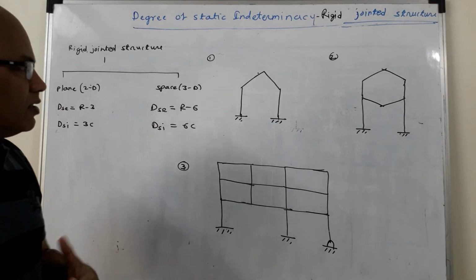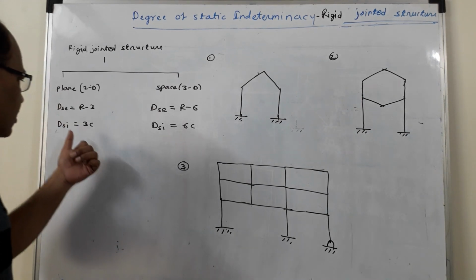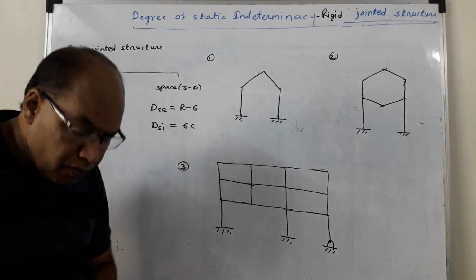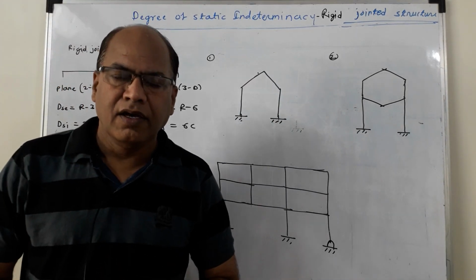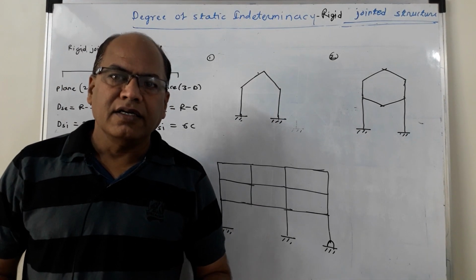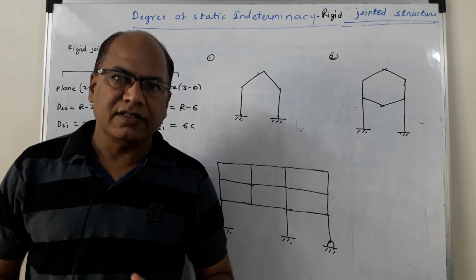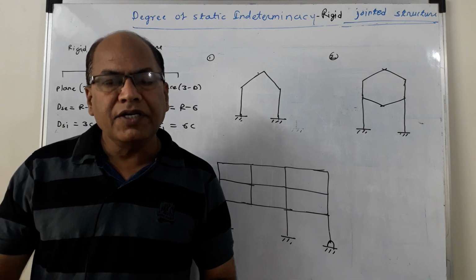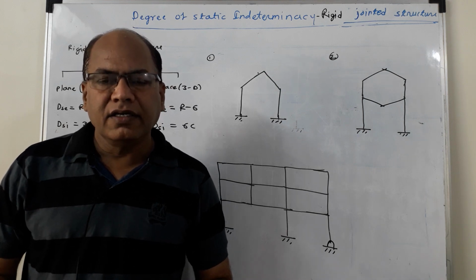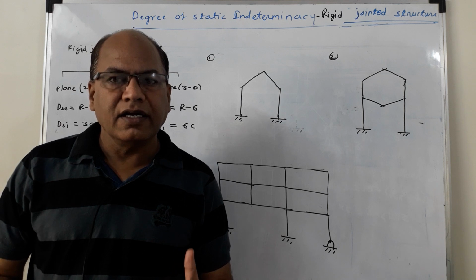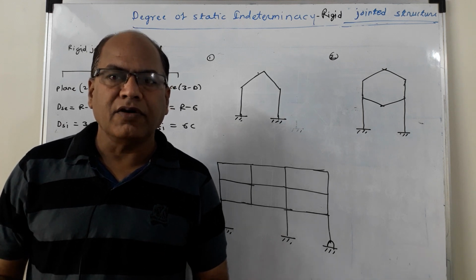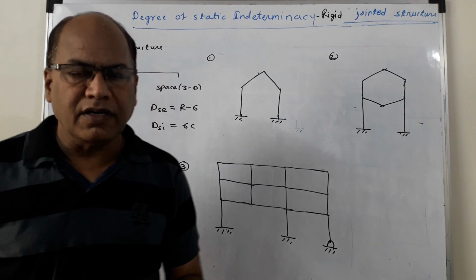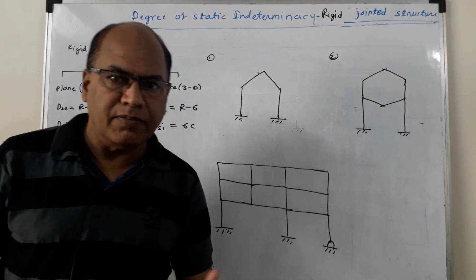Now the real question is how to get the internal degree of static indeterminacy in this case. We have seen that beams are statically determinate internally. As such, for beams DSI is equal to 0. In case of a pin jointed structure, the internal degree of static indeterminacy depends upon the minimum number of members required.